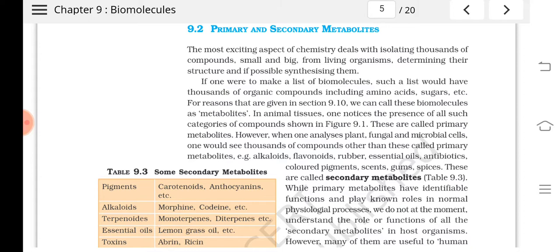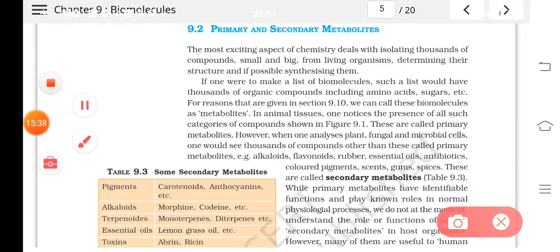All this together we can call as what? Primary metabolites. All the chemical substances, like amino acids, sugars, etc., are considered primary metabolites. What are they? Primary metabolites.